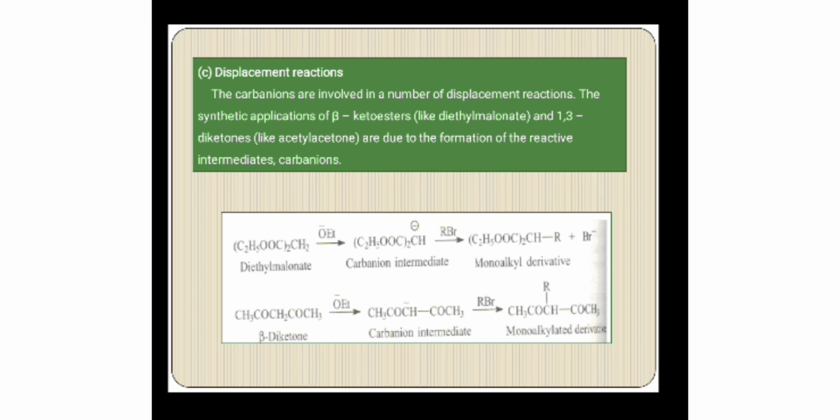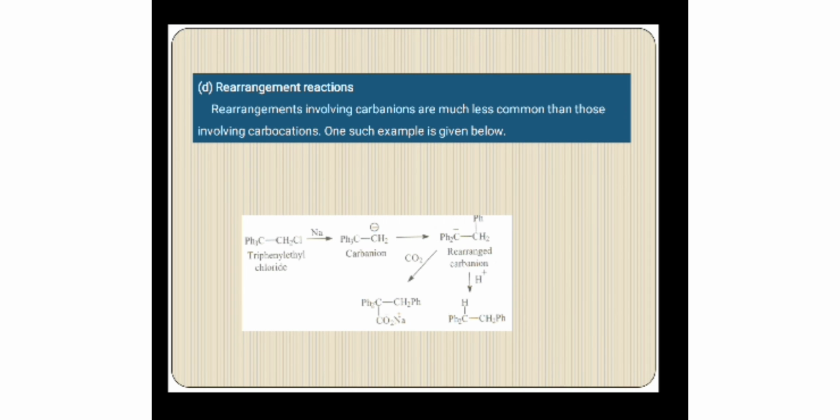And next one is beta diketone. It also reacts with an ethoxide ion. This ethoxide ion abstracts a proton from the methylene group which is flanked by two ketone groups, and it forms a carbanion. And this carbanion reacts with alkyl halide to form a monoalkylated derivative. Next one is rearrangement reactions.